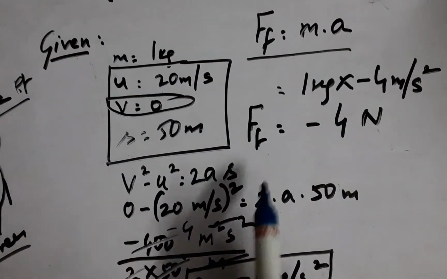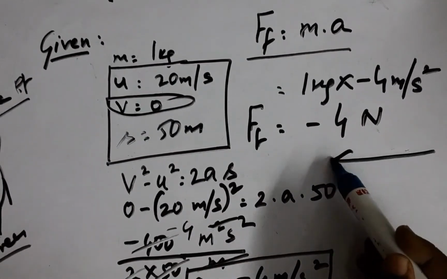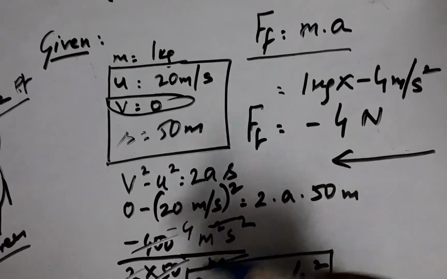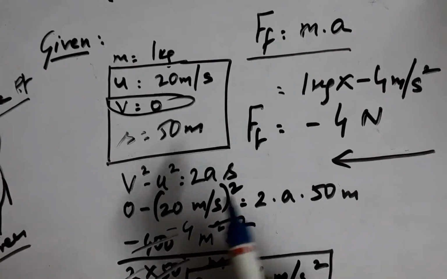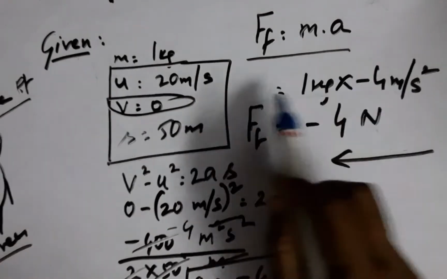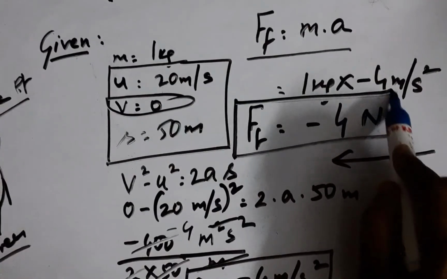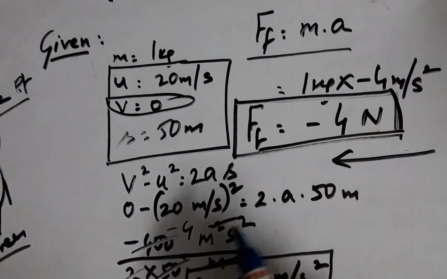And once again, frictional force being negative, it always acts in an opposing direction to the direction of motion of the body, and therefore the value itself tells us that the force is an opposing force and acts in the opposite direction.